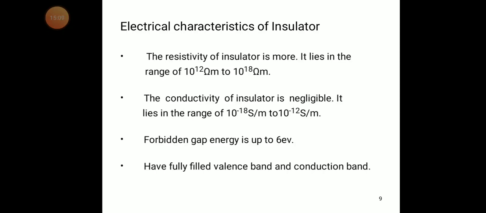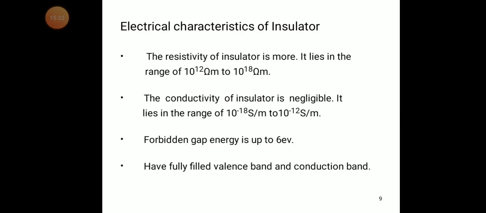If you try to apply 6 electron volts to that material, it may burn itself. So the forbidden gap is 6 electron volts, and we never overcome this forbidden gap energy.